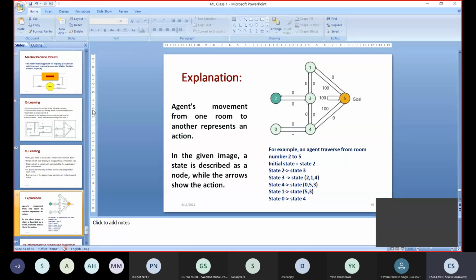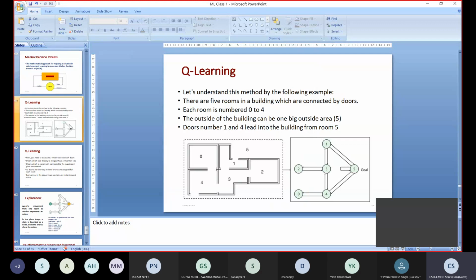Please check this diagram once. If you want, you can draw this diagram so that you can understand. I will give you 2 minutes time. Please, all of you draw this room diagram so that it will be easy for you to understand.